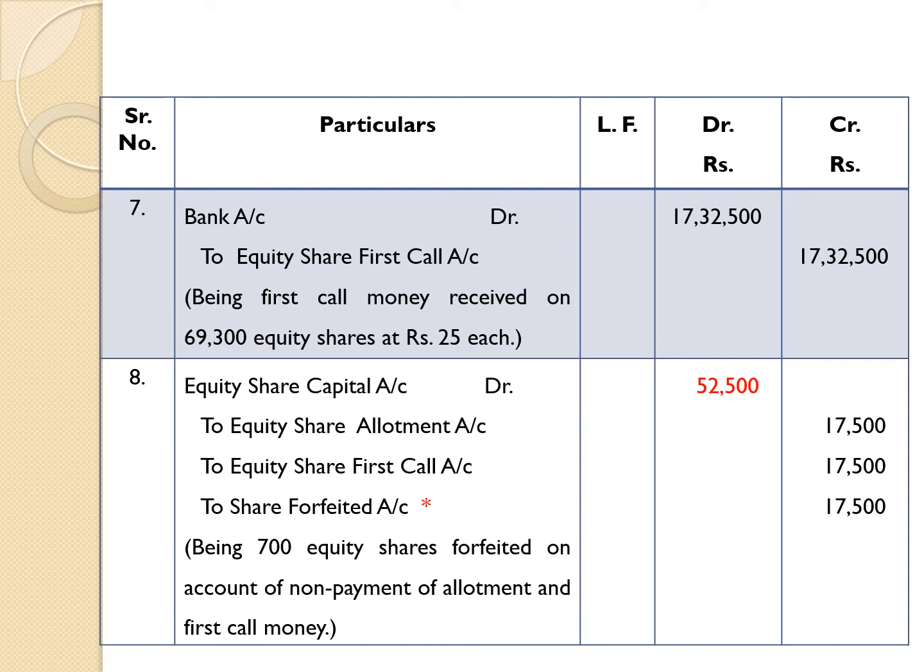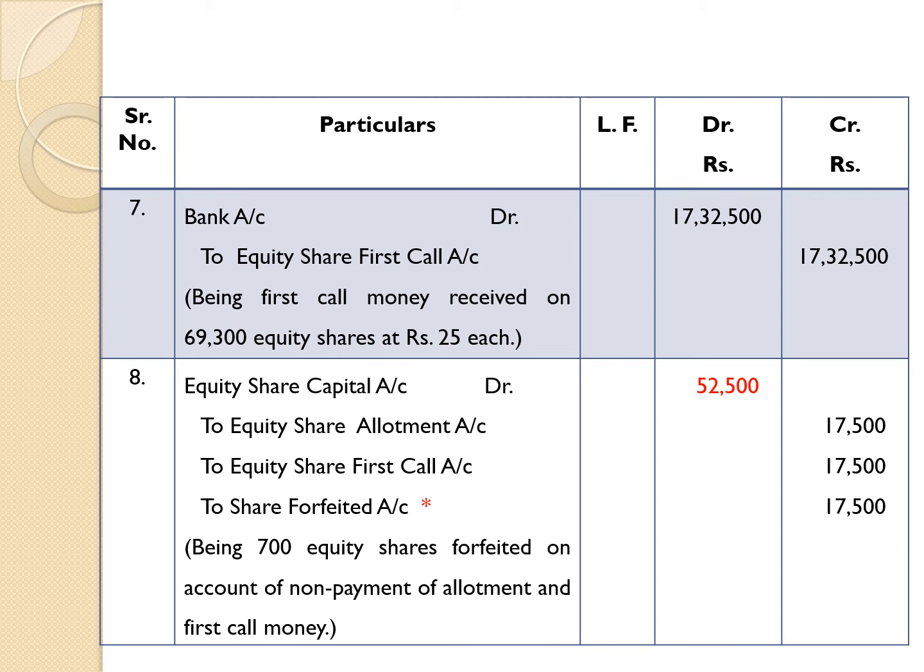Here the called up amount per share is rupees 75 into 700, that came 52,500. Therefore, we are passing the entry as equity share capital account debit 52,500.